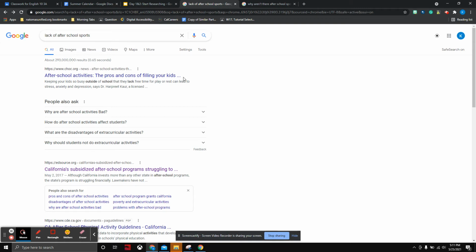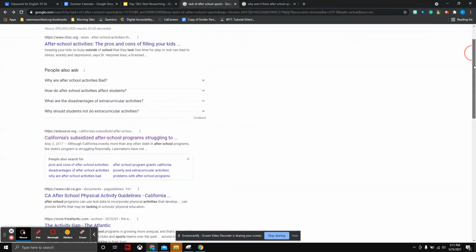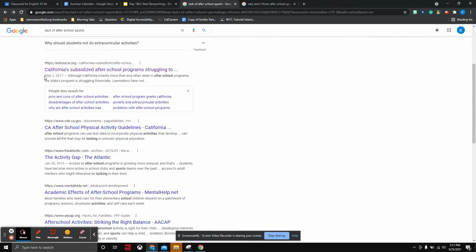Let's see. The first one is the pros and cons, very similar to what we got last time. The next search says California's subsidized after school programs struggling. Although California invests more than any other, the state's program is struggling financially. That might be important, right? Because if we're struggling financially, that may be why there's less after school sports. There's an article here called The Activity Gap, which says that access to after school programs is unequal. So that might explain who doesn't have access to after school sports, right? And might explain why some people have access and some don't.